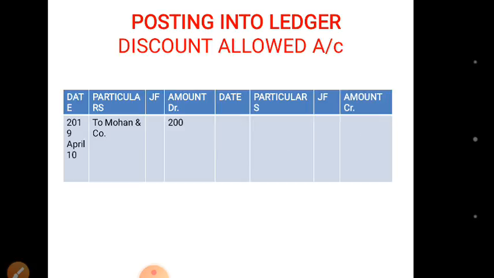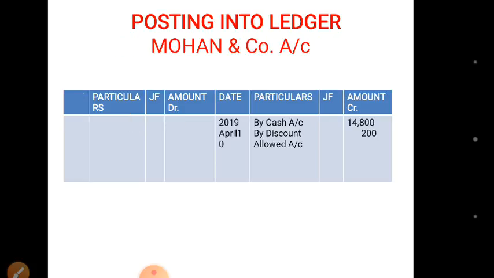Same case is with discount allowed. Discount allowed was debited 200, will be written in debit column, and the corresponding account is Mohan and Company. But when we post in Mohan and Company, we'll see that Mohan and Company is credited 2 times, one by 14,800 and the other one is 200.